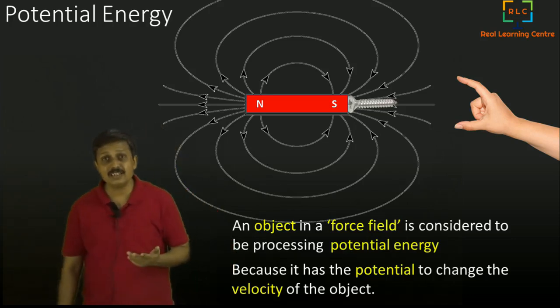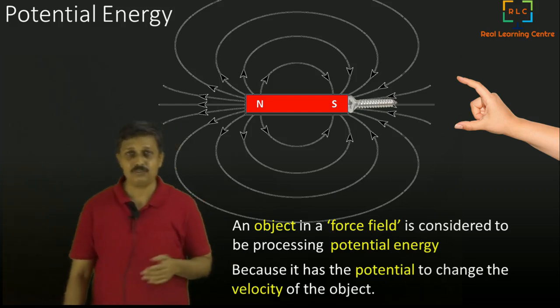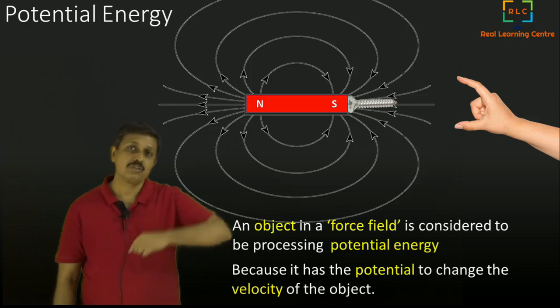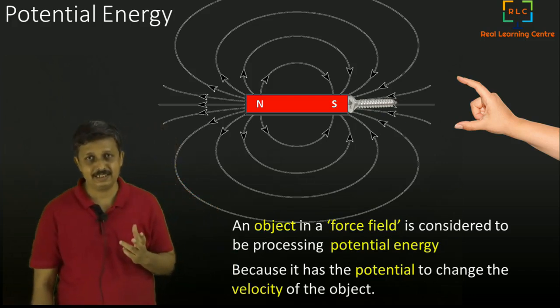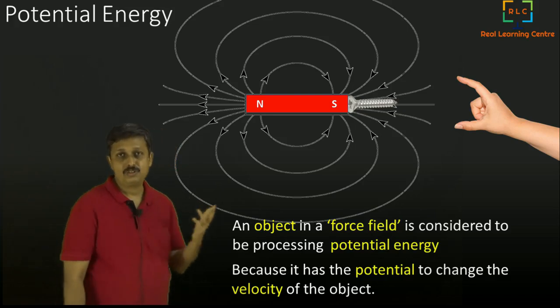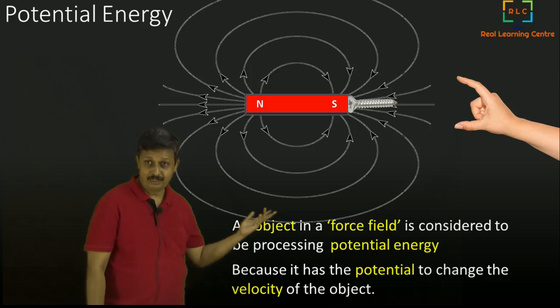To change the velocity actually means also to change the kinetic energy, because velocity is put into the kinetic energy formula. Kinetic energy is equal to half mv square. If velocity changes, kinetic energy changes. That means potential energy has the ability to change the kinetic energy. Interesting, isn't it?